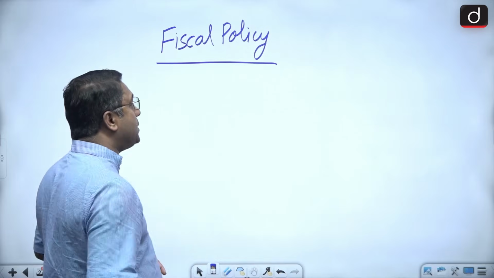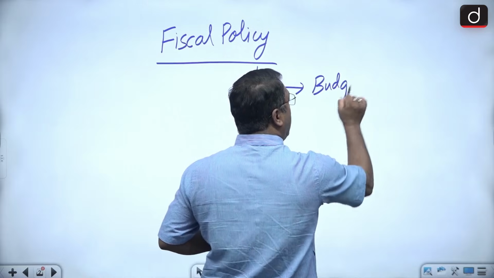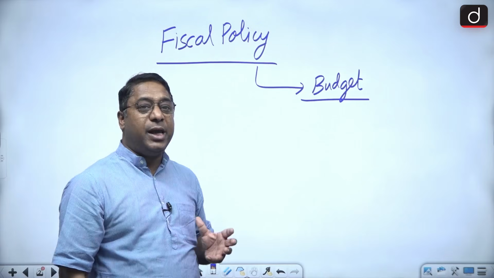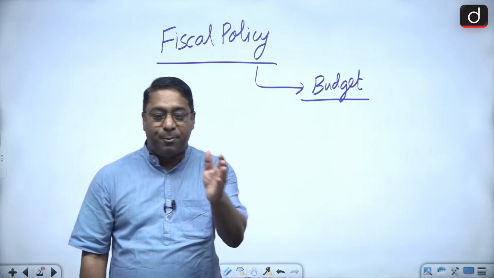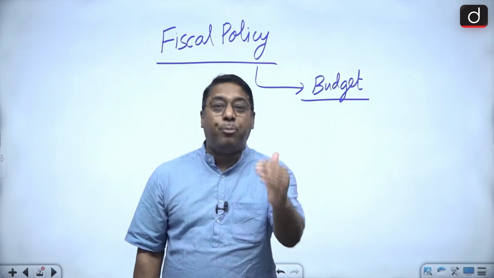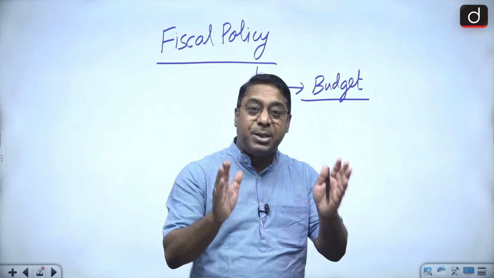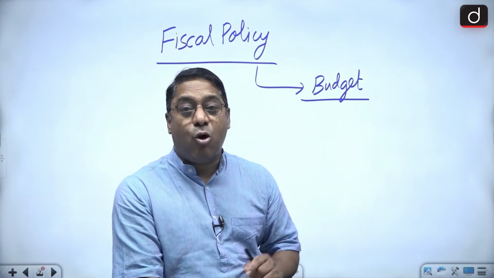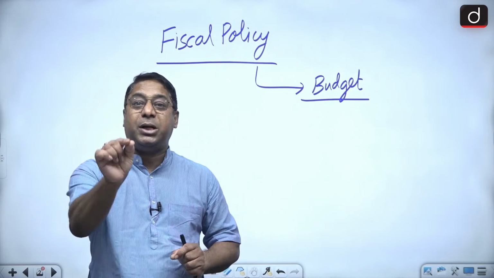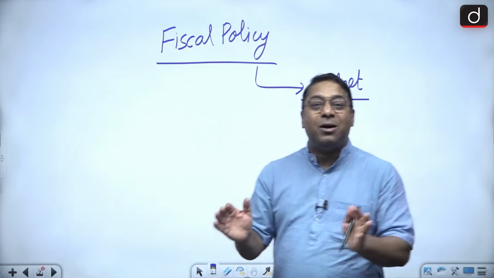Now fiscal policy, actually it's expressed in terms of what? Budget. Always remember, the fiscal policy is expressed through the budget. And this word budget is a very popular word, but you won't see the word budget ever used in the Constitution of India. Rather, what does this word budget actually mean? The word budget actually means a leather bag.